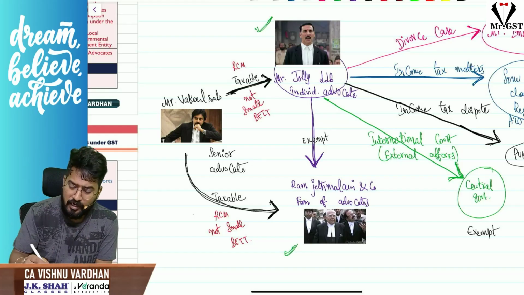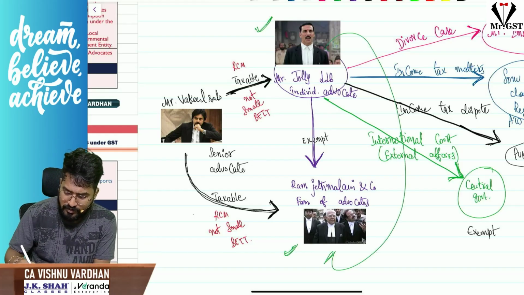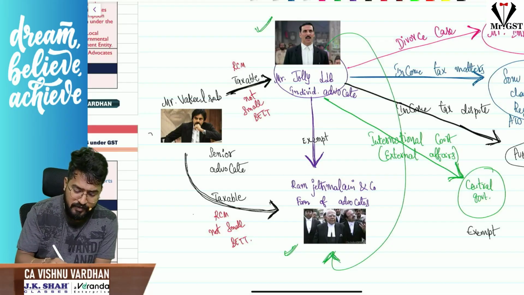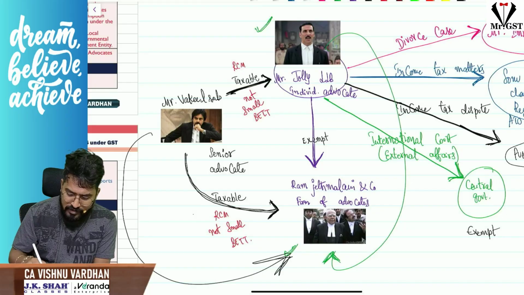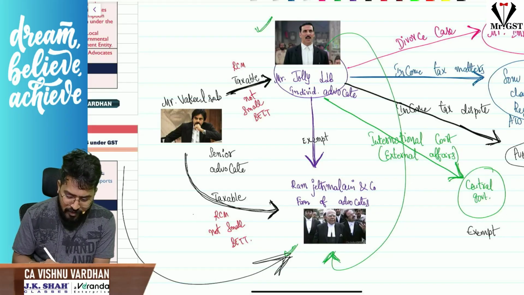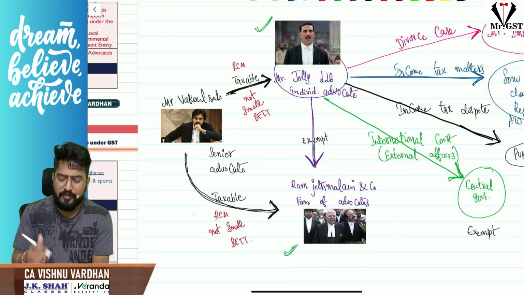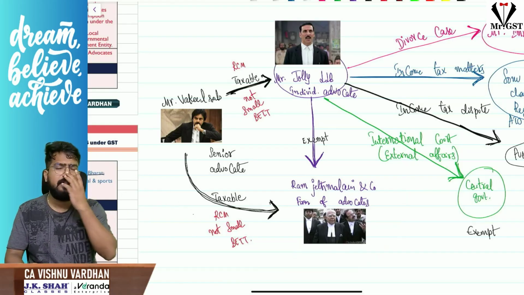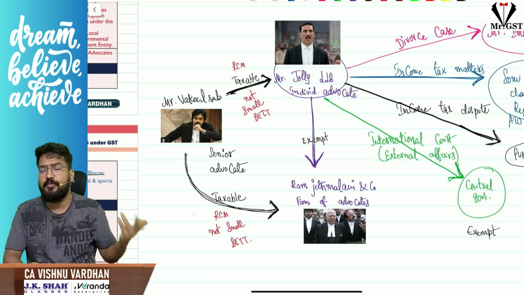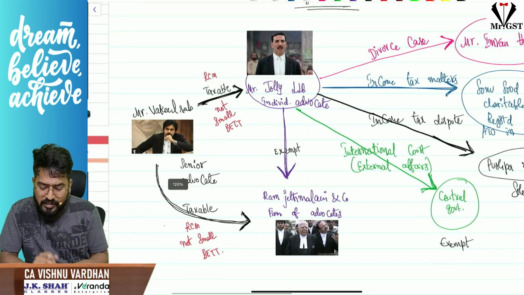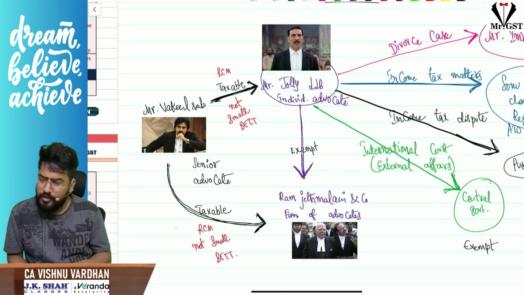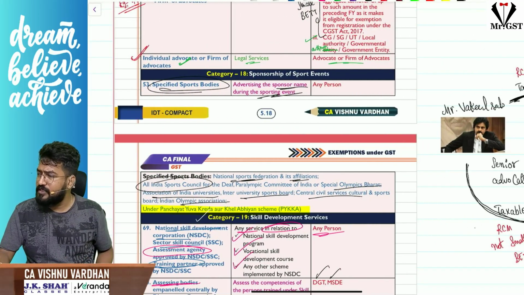I repeat, advocate to advocate is generally exempt, but that exemption is not available if a senior advocate is providing those services. Okay, for a senior advocate, even advocates and firms of advocates are nothing but another business entity only. So if their aggregate turnover is exceeding the threshold limit, that will be taxable, otherwise it will be exempt under GST. Okay, so this is important for you, right? Hope it is clear. So this is all about legal services.